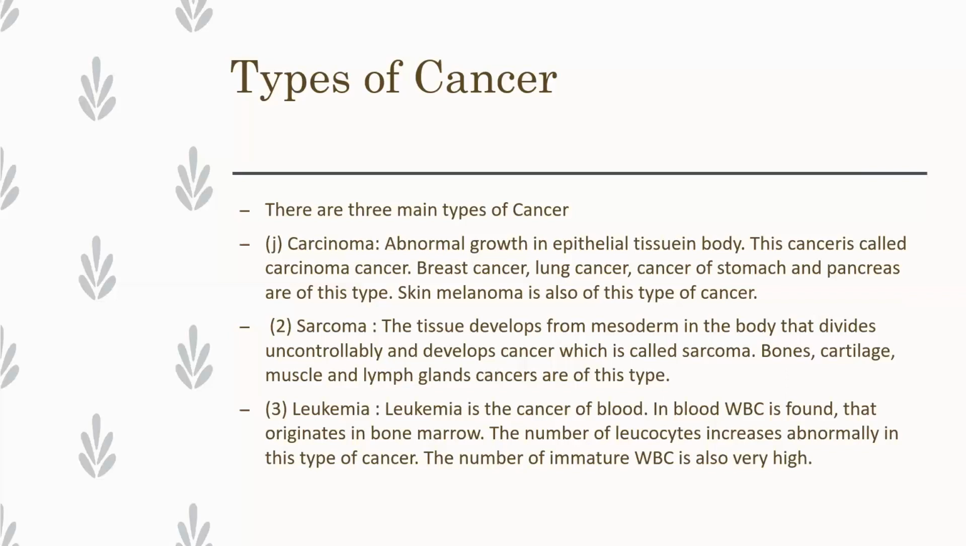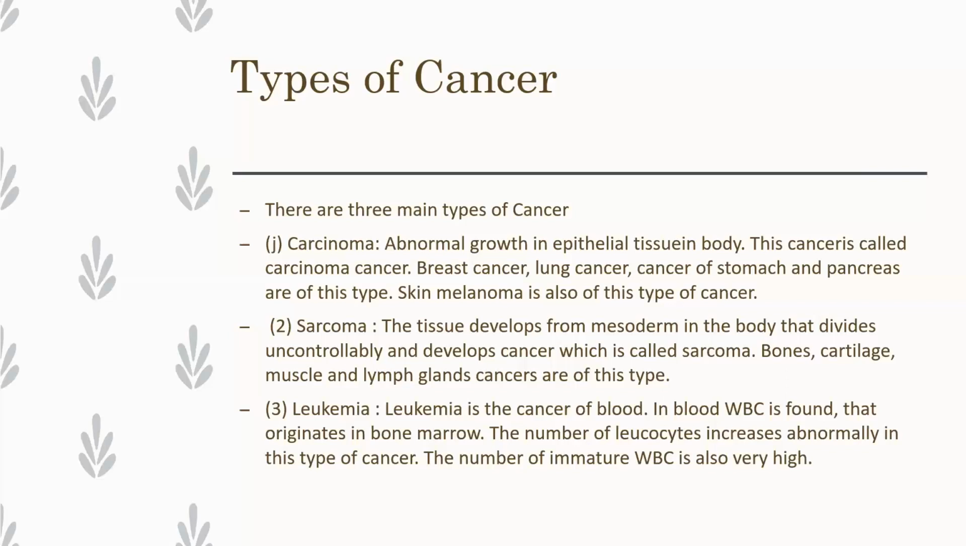The layer of a mesoderm, where cells are dividing uncontrollably and develop cancer. This cancer is called sarcoma cancer. And which others are included in that? Now let us see that. Bones, cartilage, muscles, limbs, glands, these all are included in that. Bone cancer, cartilage cancer, muscle cancer, and limb cancer. And glands cancer is also included in sarcoma cancer.